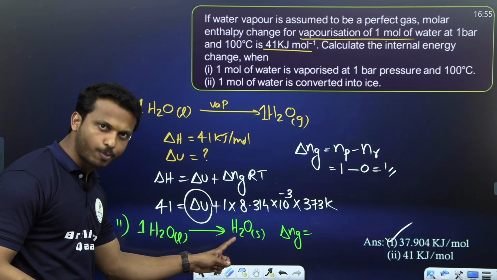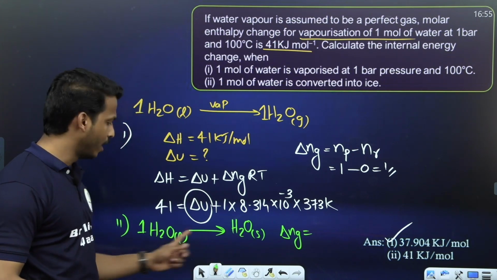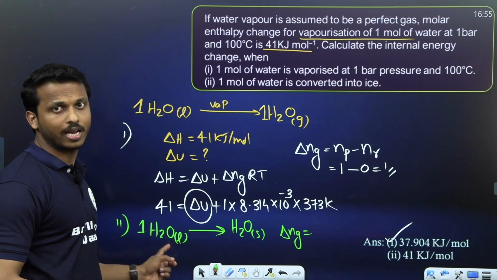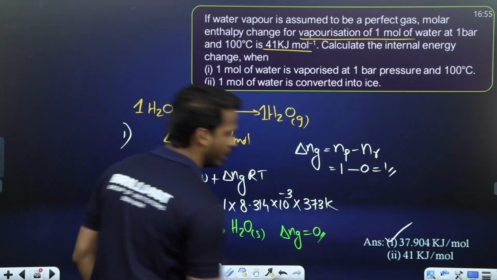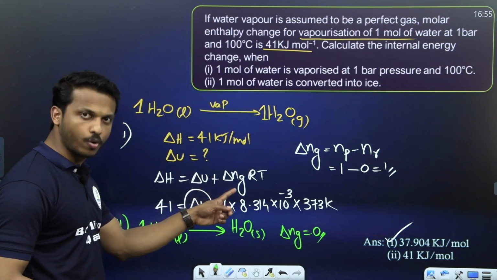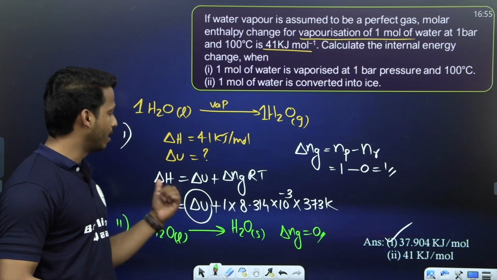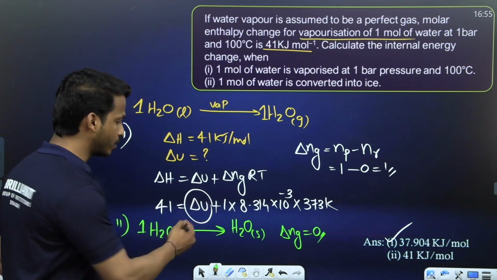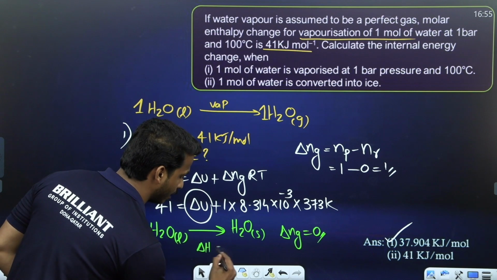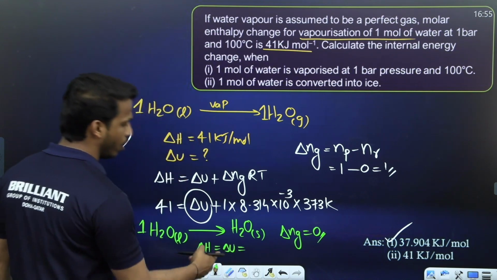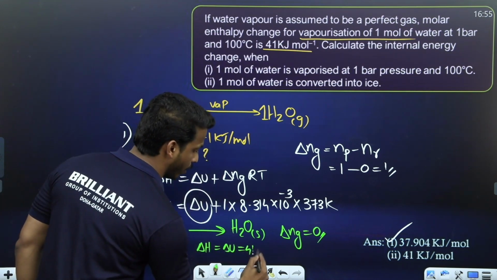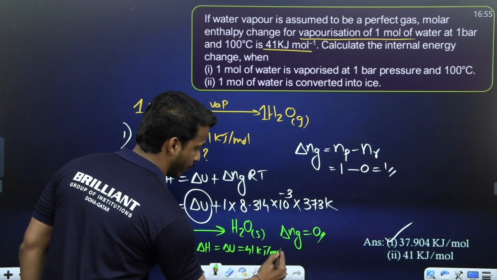Is there any gaseous product? No, it's solid. Is there any gaseous reactant? No, it's liquid. So delta Ng is 0. Delta Ng 0 means this term is completely gone. Delta H equals delta U. So in the second question, the value is 41 kilojoule per mole itself.